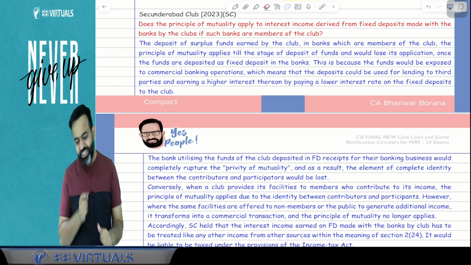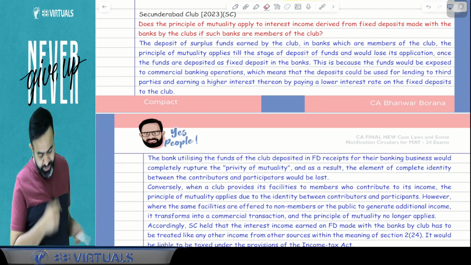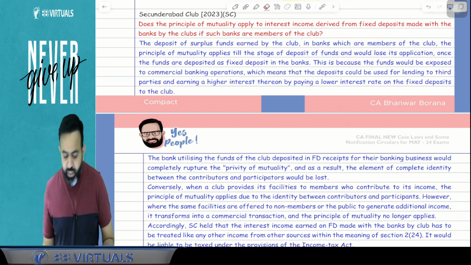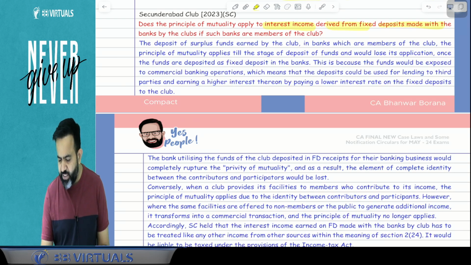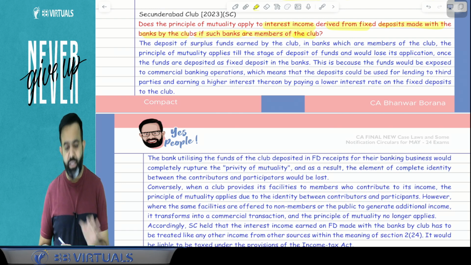You got my point or not? Yes guys, here try to understand. That is the Sikandrabad Club 2023 Supreme Court case. Does the principle of mutuality apply to the interest income derived from the fixed deposit made with the bank by the club, if such banks are members of the club?